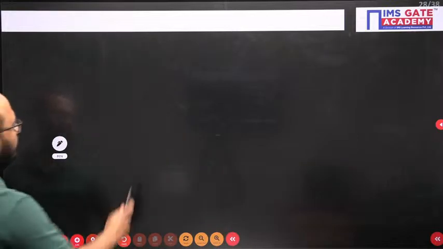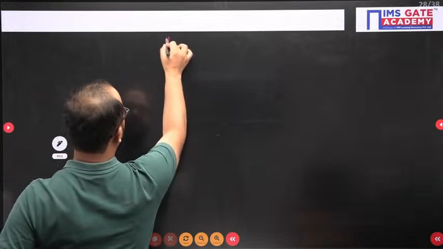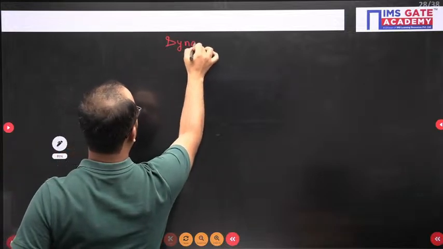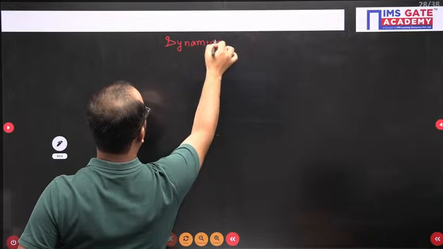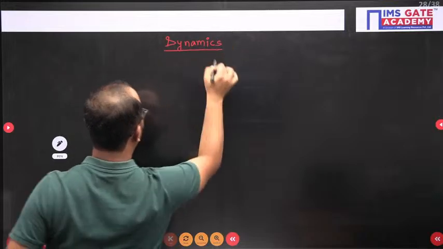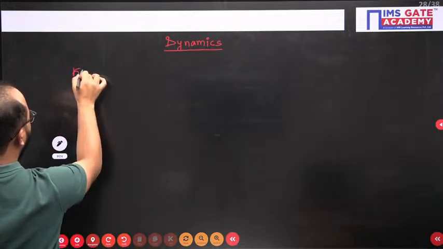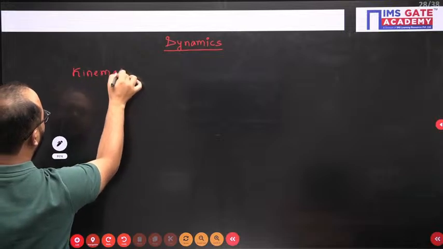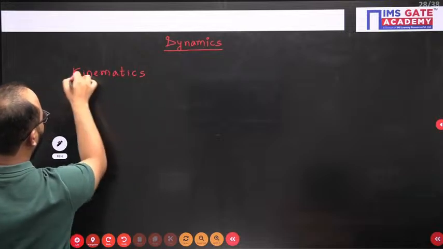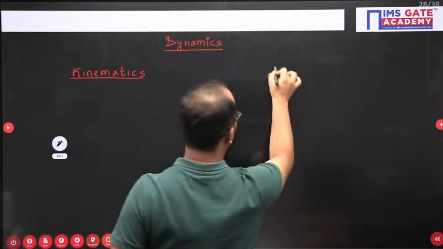Now, coming to the dynamics part. In dynamics, we have two parts: kinematics and kinetics.